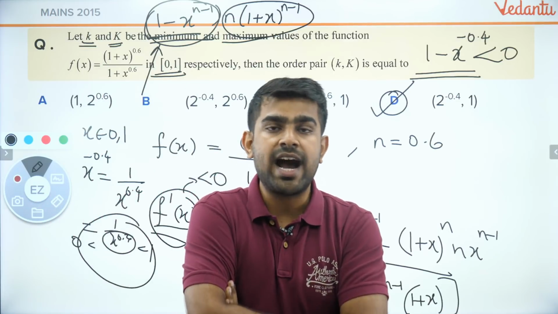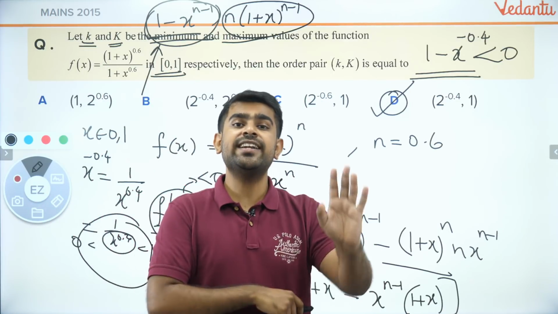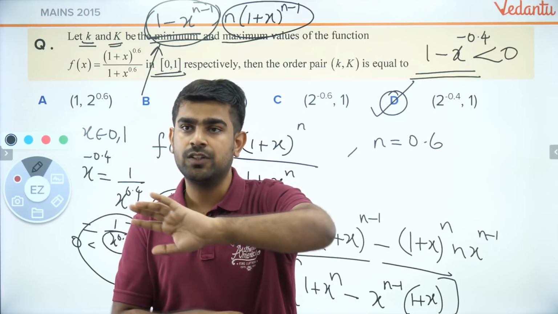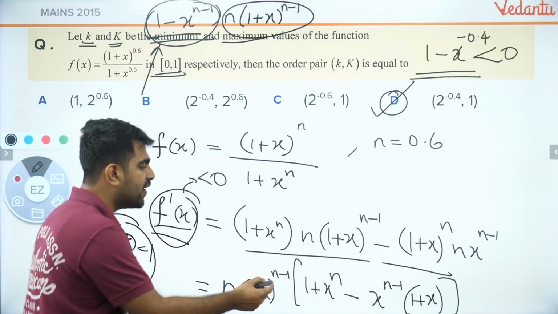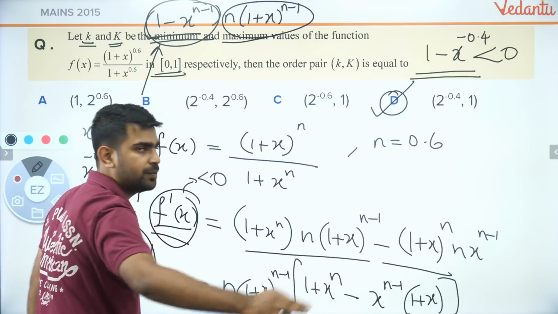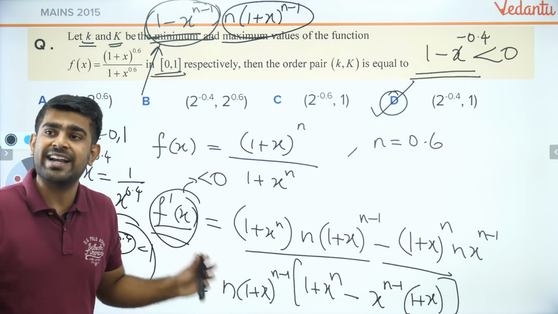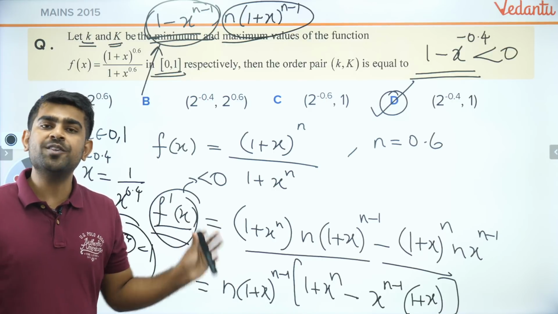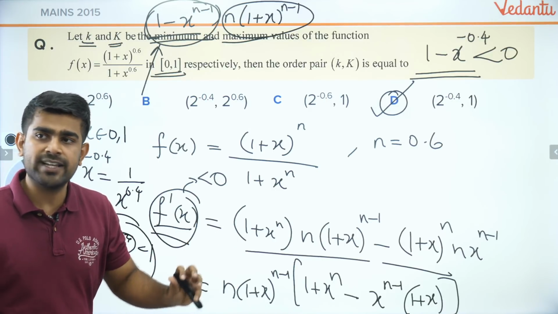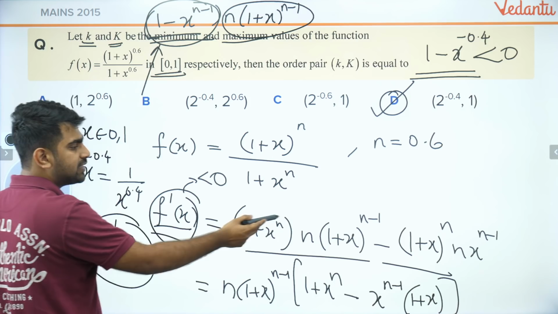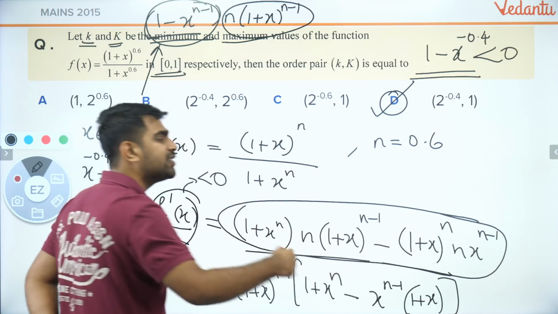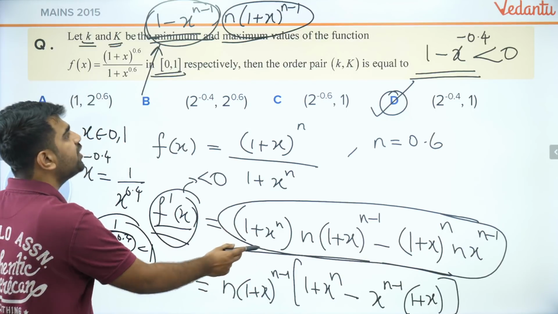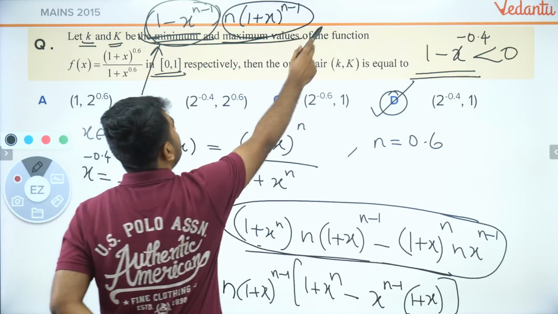F dash of x, I just want to figure out where it is positive and where it is negative. So whichever term is positive, just remove that, because I just want to see if it is becoming negative or not. What I did is I reduced my numerator alone because my denominator was anyway positive. From the numerator, I simplified and got this step.